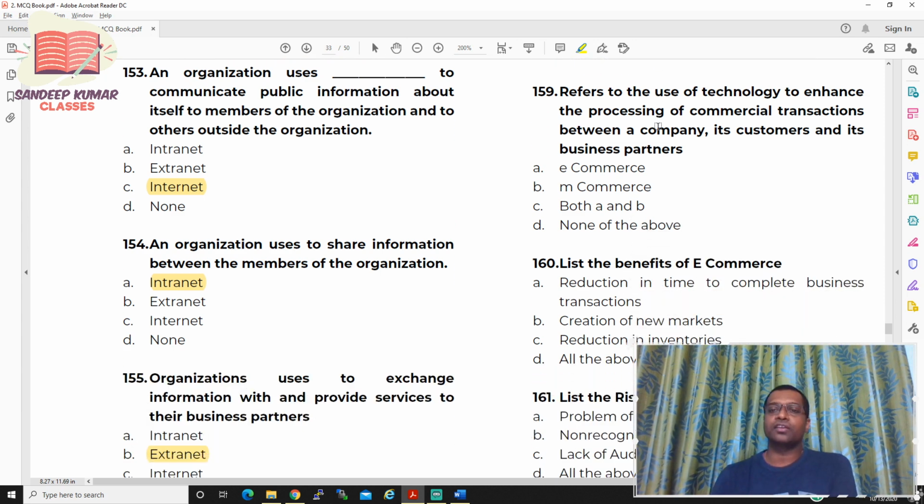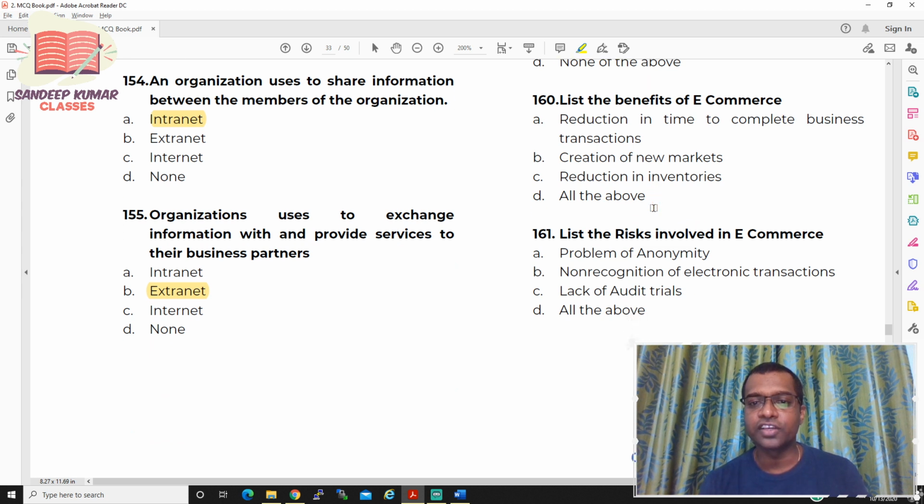Refers to the use of technology to enhance the processing of commercial transactions between a company, its customers and its business partners. Whenever we see this particular question, we'll go for e-commerce. But whenever you have both A and B and none of the above, you should be very careful. So the option is both A and B. Whether you take e-commerce or m-commerce, it provides a platform between company, its customers and business partners.